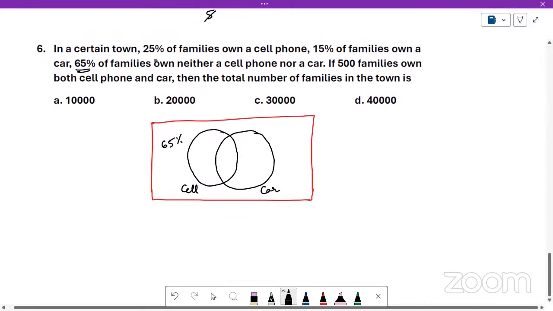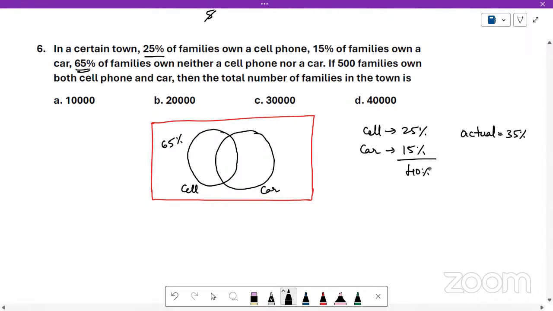And the cell phone circle is 25% and the car circle is 15%. Total is 40%. But the actual percentage that needs to be written inside the circles is 35%. Whatever is the difference, this many people are included in the cell phone circle as well as the car circle. So we should write 5% here.